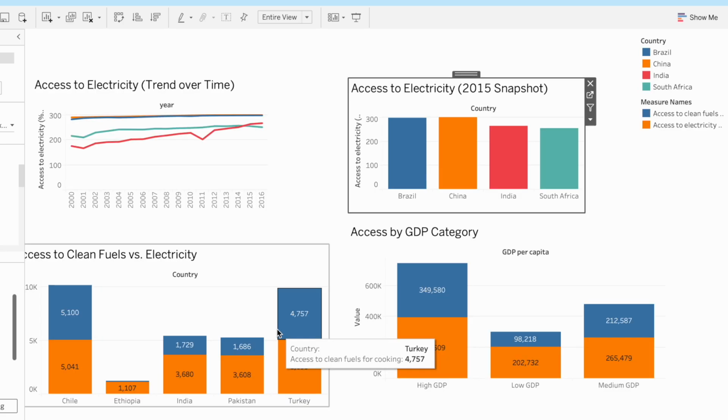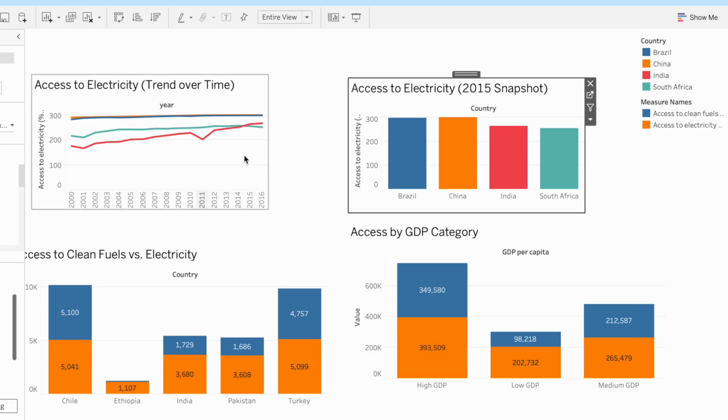Now coming to the third dashboard, this dashboard highlights energy access inequality across countries and economic categories, focusing on both electricity access and clean cooking fuels. On the top left, the line chart shows how electricity access has steadily improved from 2000 to 2016. India and South Africa show consistent progress while Brazil and China are already near full access.